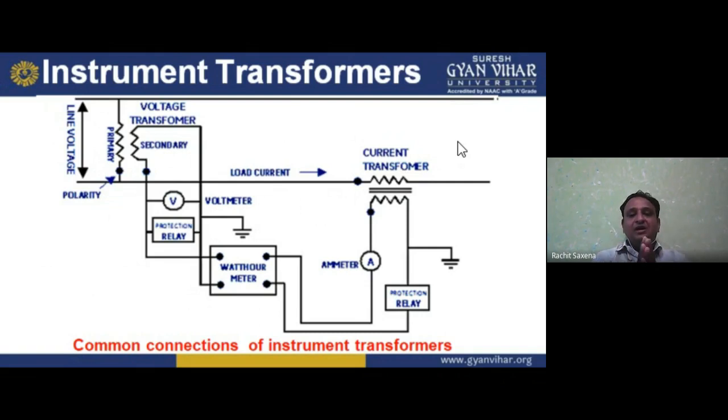The current transformer is for current measurement, and I am connecting it in series. Why in series? Because an ammeter is always connected in series to measure the branch current. So here the current is measured, and we have the ammeter and the protection relay. Here the voltage transformer secondary is short circuited with the voltmeter, but the current transformer secondary is open with the ammeter, and it is grounded and directly feeds the value to the watt hour meter.